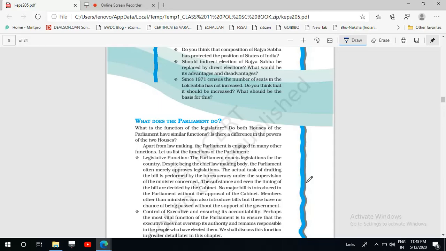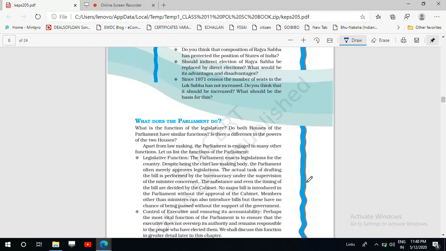The parliament is a lawmaking body, but in actual practice what we find is that the parliament is not exercising its lawmaking power in an absolute manner, or we can say that it has only a type of approval. It has to give only the approval. Why this change? Why are we saying that the parliament is there only to approve the legislation? It does not have any actual power regarding the law making function.